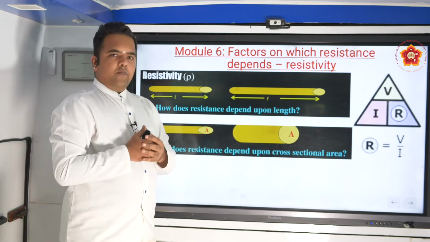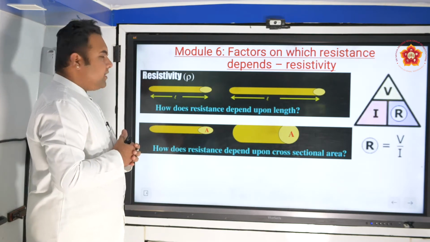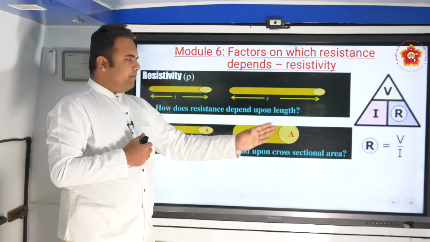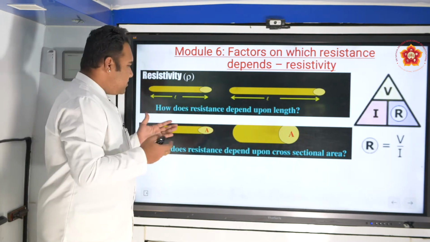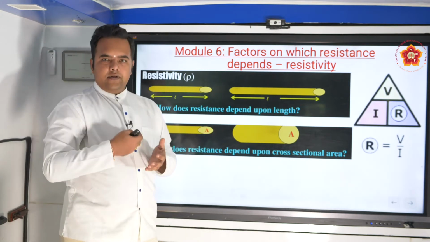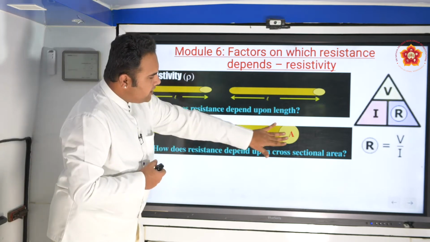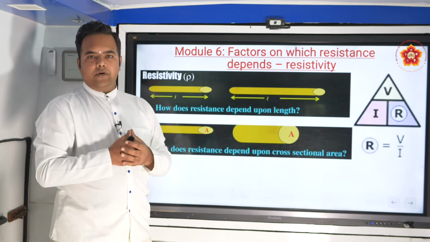Here the width is more. Clearly, logic tells us that water flow is more in this pipe than this pipe. When water flows through these two pipes, water can flow more easily in this pipe because the area of cross section is more.